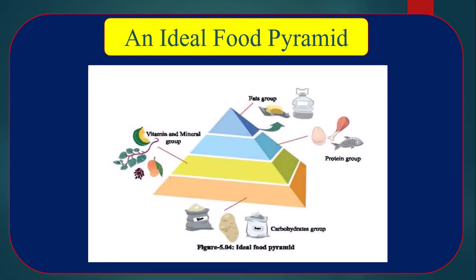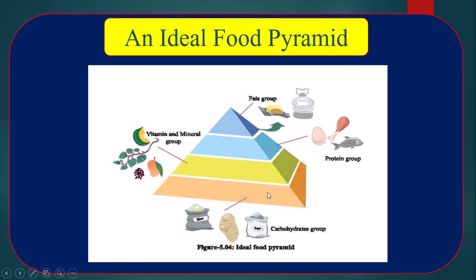If we follow the figure, there is an ideal food pyramid. We take different types of food. This food we may group in different groups on the basis of food ingredients, especially carbohydrate, protein, fat, vitamin, minerals, etc.